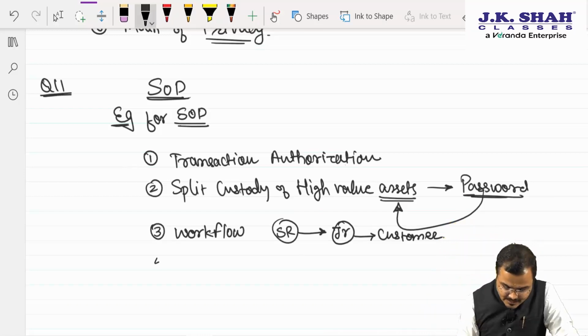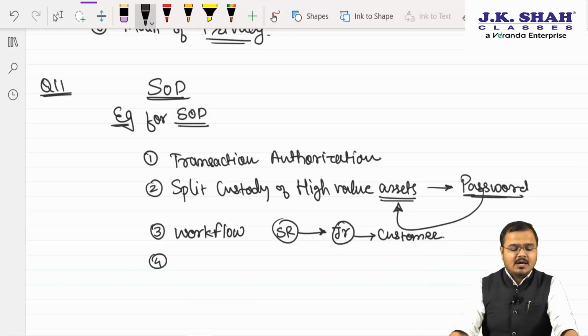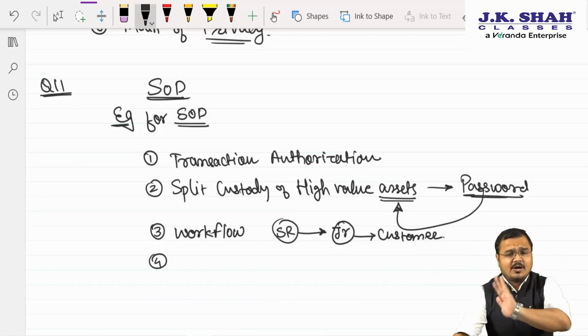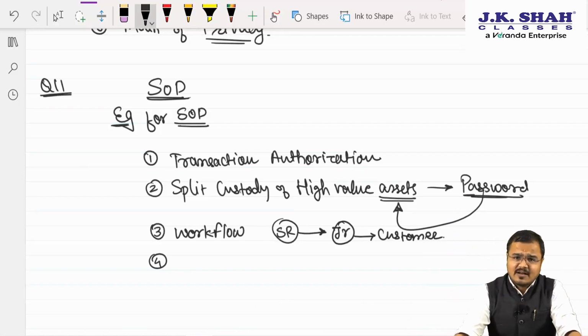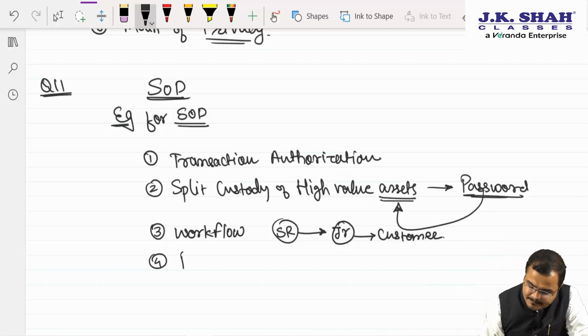Same way, number 4, my dear chartered. The first one, sir, we understood: transaction authorization. Number 2, sir, split the custody of high value assets. Number 3, sir, workflow. Number 4, chartered, periodic reviews.